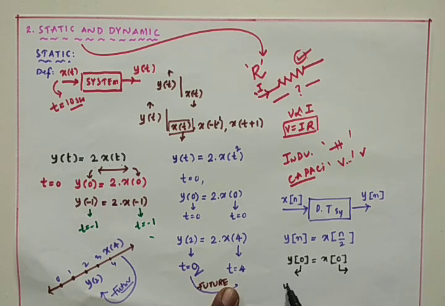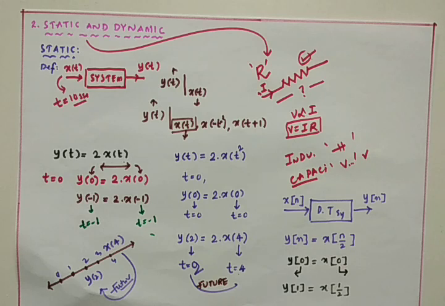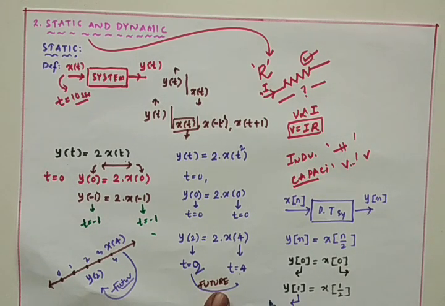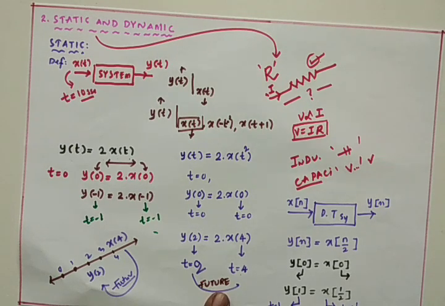Then I am going with y of 1 now. Y of 1 will be x of 1 by 2. That means I got the output at t is equals to 1 due to the input at t is equals to 1 by 2.